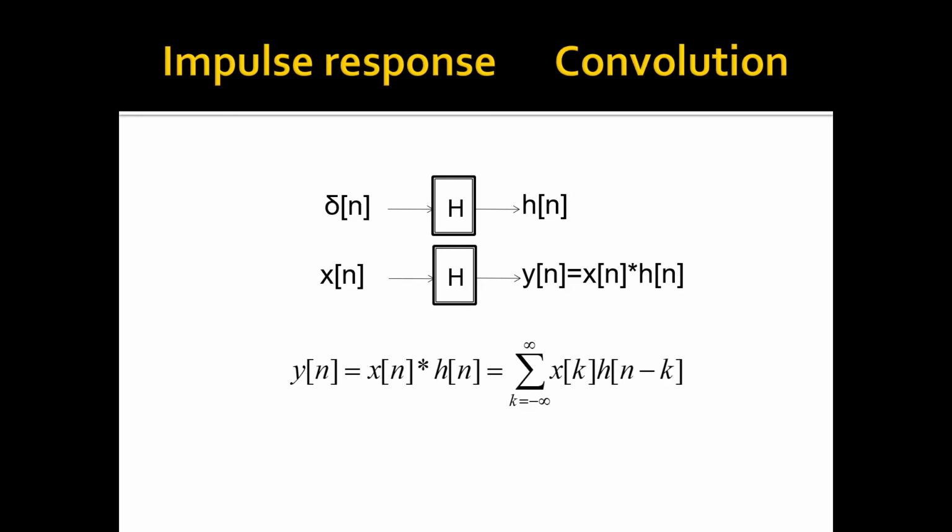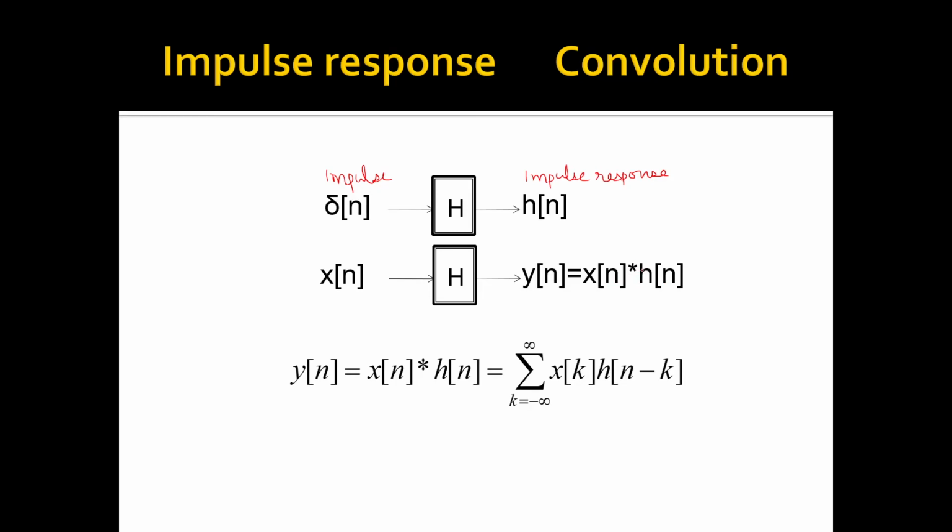Now LTI systems are characterized or described using unit sample response or impulse response h of n. Convolution relates the input and output of the LTI system to its impulse response or unit sample response. So if impulse function is given as input to the system, we will get impulse response. So you are giving impulse as the input, you are getting impulse response h of n as the output of the system. Then to the same system you give x of n as the input, then the output y of n is given by convolution of x of n and h of n.